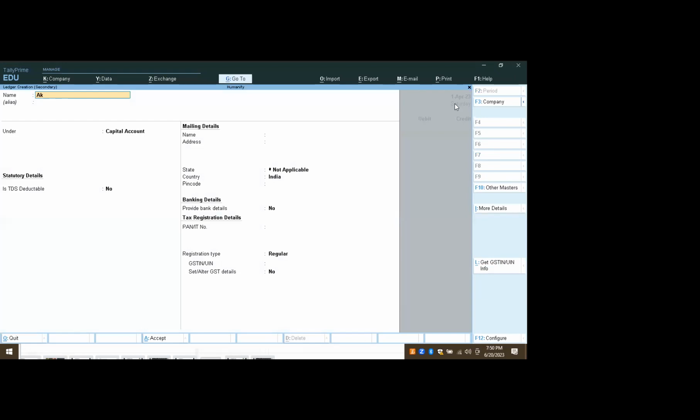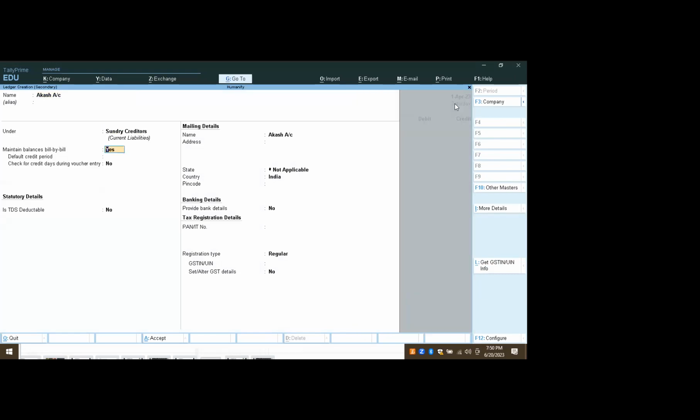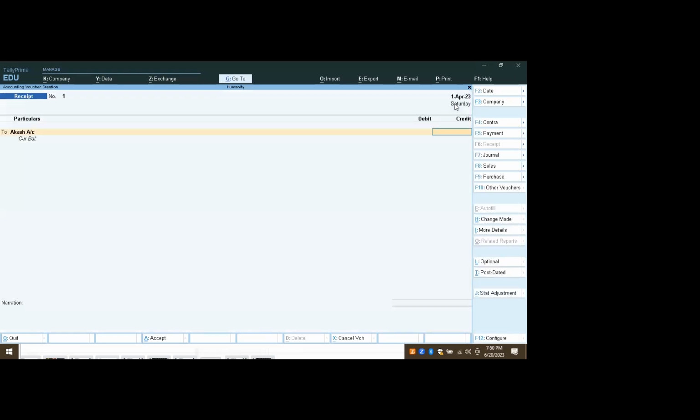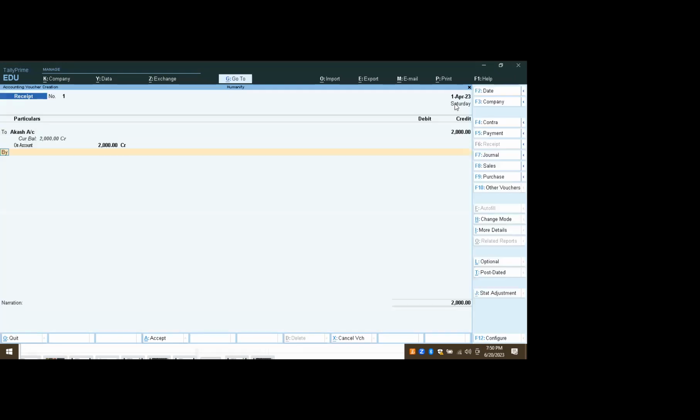So take Akash account under sundry creditor. Control A, accept. Give the amount. On account you take. Do enter. Take cash there. Accept. Control A, accept.